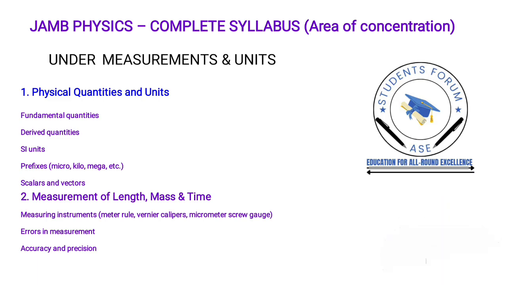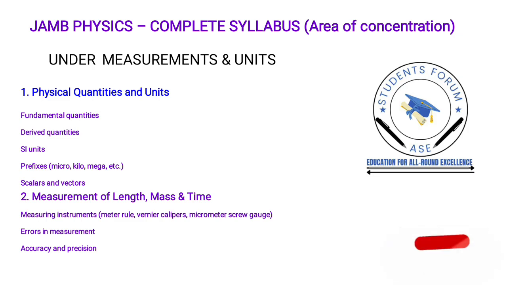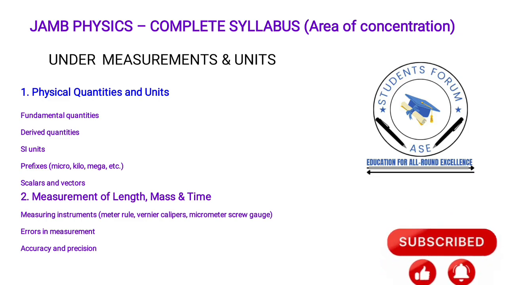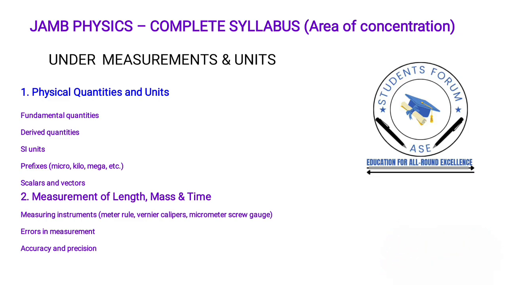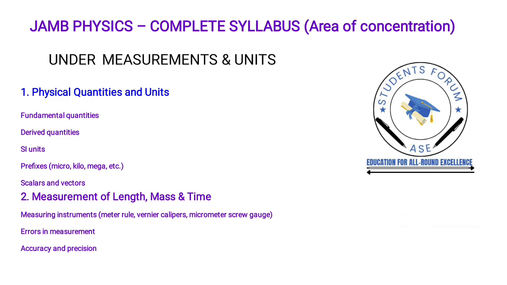Number 1, under measuring and units, we have physical quantities and units. Under that we have fundamental quantities and derived quantities, and we also have SI units. We also have prefixes, that's micro, kilo, mega, etc. We have scalar and vector quantities.